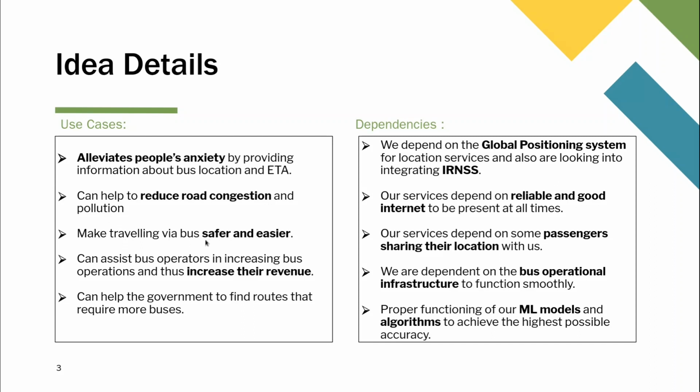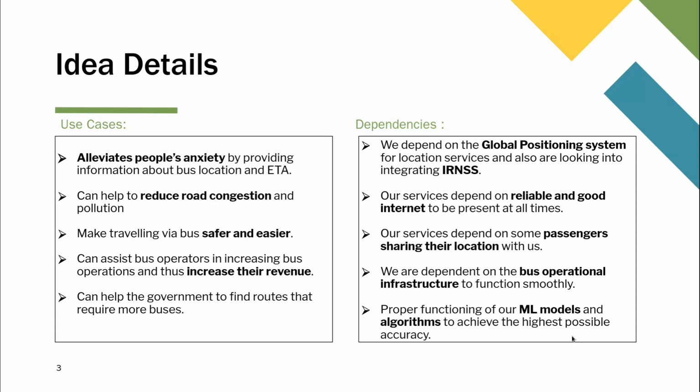It makes traveling by a bus safe and easier by basically providing more transparency on when buses are available, and just reducing overall pressure on the person to take it upon himself to find when the bus will arrive. We also hope that bus operators can increase their revenue by utilizing our platform and find different routes which might require more traffic based upon user interaction with our app.